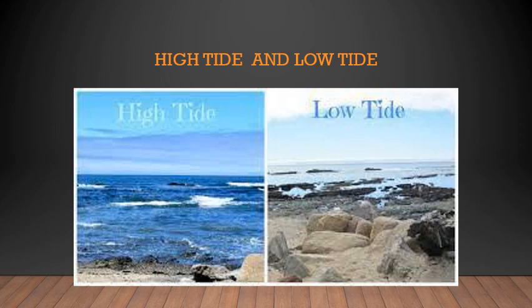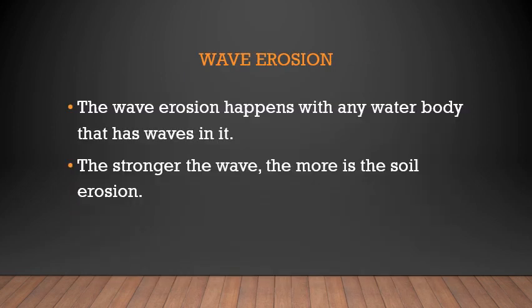When it is high tide, the waves bring in sediments from the sea to the land. During the low tide, when the sea goes back, it takes away the sediments with it. Wave erosion happens in any water body that has waves; the stronger the wave, the more the soil erosion. It takes away the top layer of the soil.